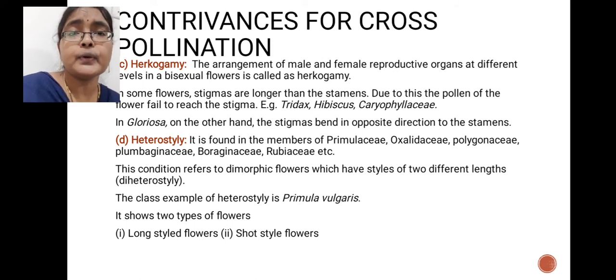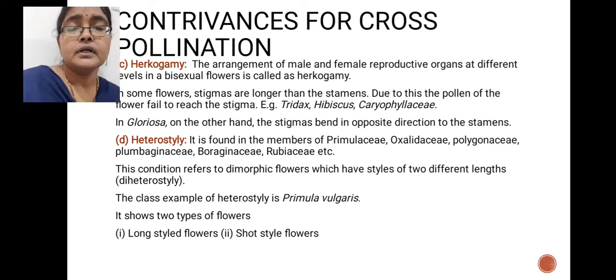Next, heterostyle is another type of adaptation which prevents self-pollination and promotes cross-pollination. Some families, specifically Primulaceae, Boraginaceae, Polygonaceae, Oxalidaceae, next Rubiaceae, etc., show this heterostyle condition. What is heterostyle?